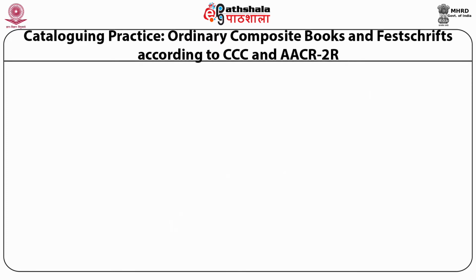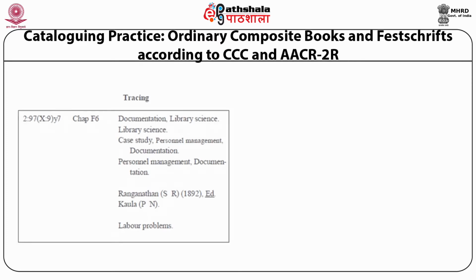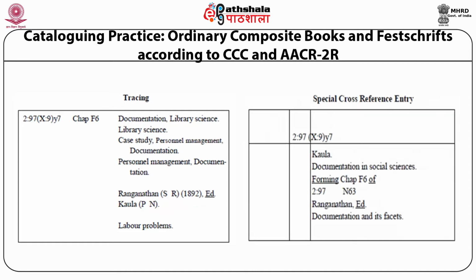On the back of the catalog card, now you can see the tracing section, wherein all the record of all the entries is mentioned, and then you can see the special cross reference entry which highlights the chapter which was asked to be highlighted in the note section.